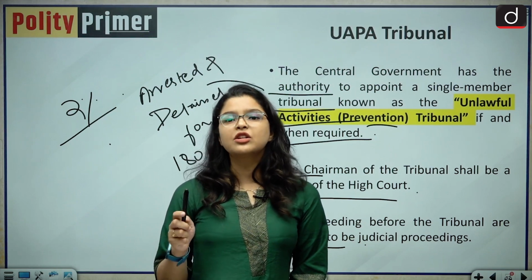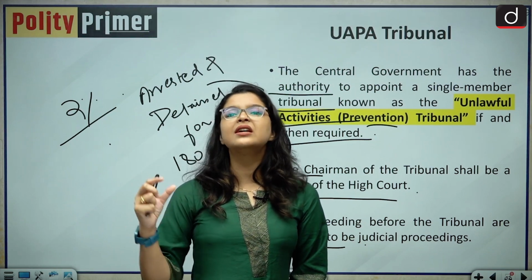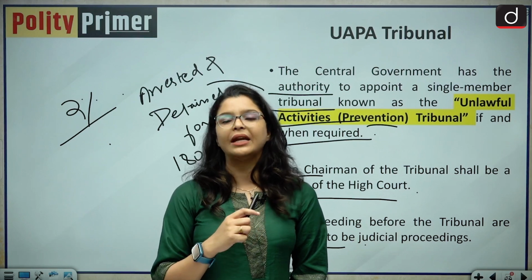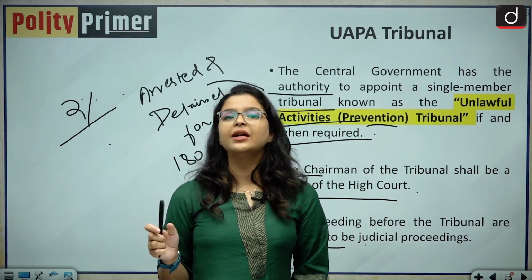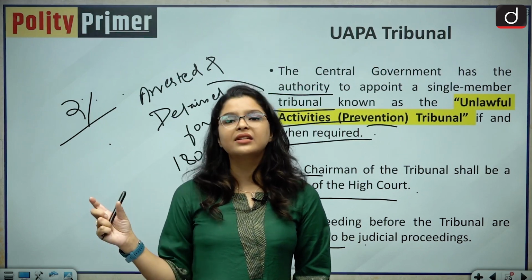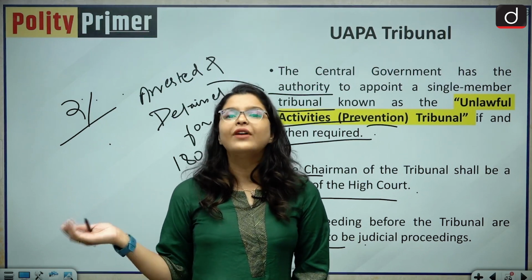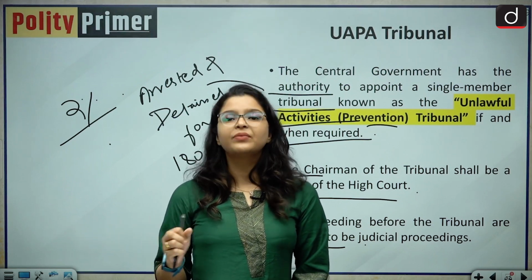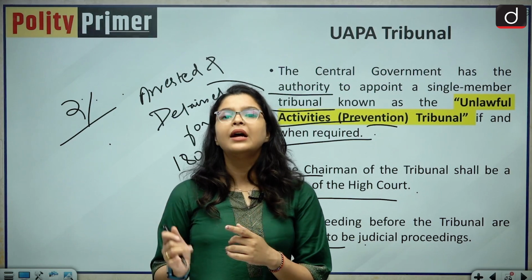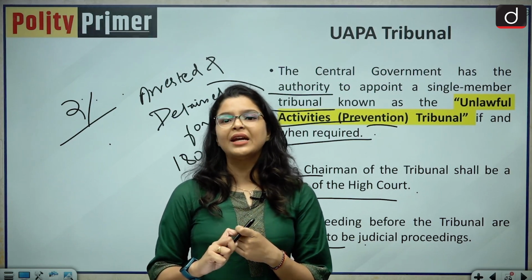The tribunal also does not disclose the case fully because of the sensitivity of the matter. In fact, the central government presents the evidence in a sealed envelope to the tribunal to analyze. And the decisions are final. They cannot be questioned as to why this thing has happened, or why this organization has been banned, or why this individual has been declared as terrorist. So UAPA does require a massive reform. Firstly, you need to remove the vagueness.